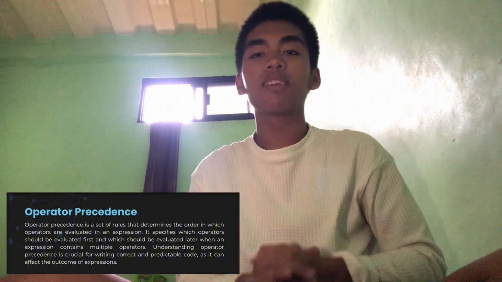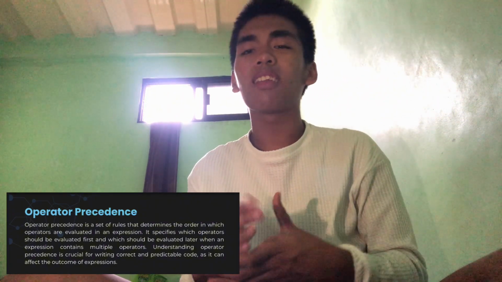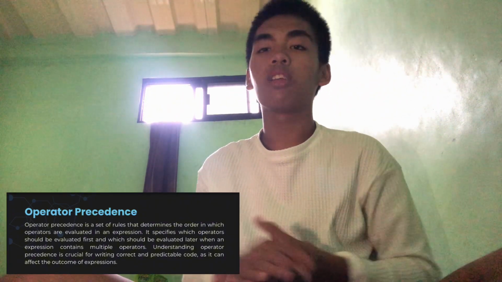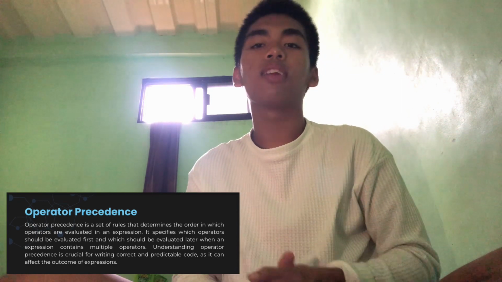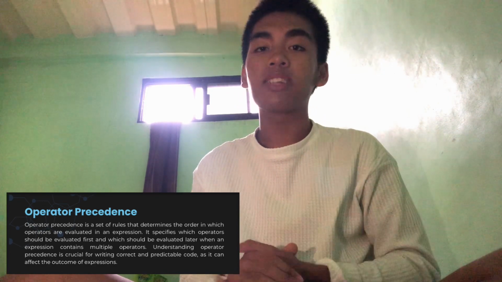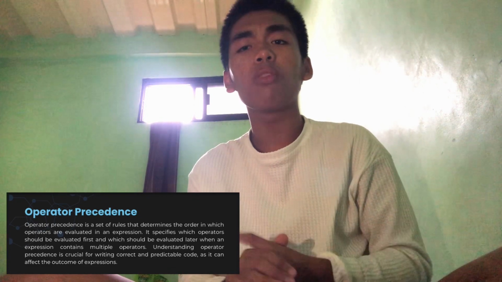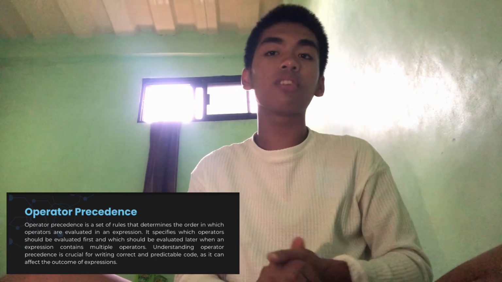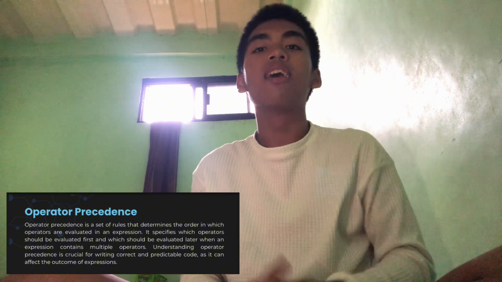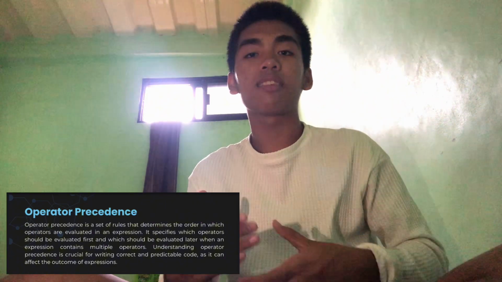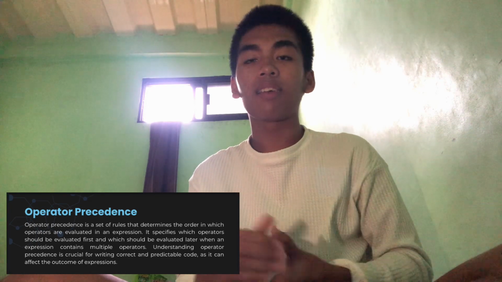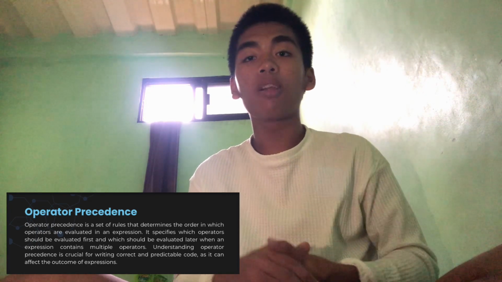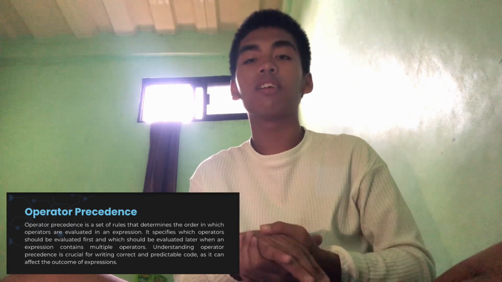Operator precedence. Operator precedence is a set of rules that determines the order in which operators are evaluated in an expression. It specifies which operator should be evaluated first and which should be evaluated later when an expression contains multiple operators. Understanding operator precedence is crucial for writing correct code. For example, operators have rules.